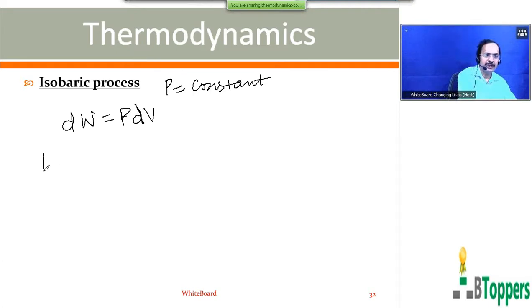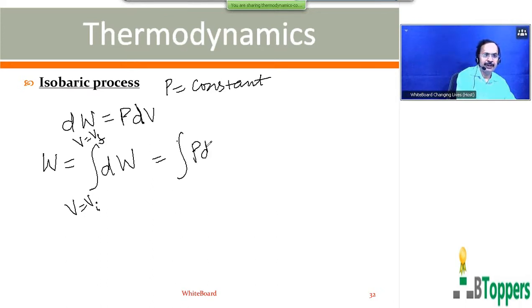So total work done by a fixed mass of an ideal gas when its volume changes from Vi to Vf is given by W equal to integral dW, or we write integral PdV, V equal to Vi to V equal to Vf.